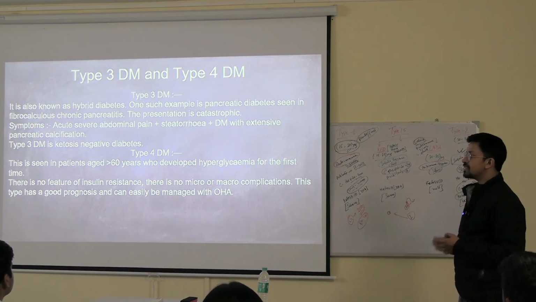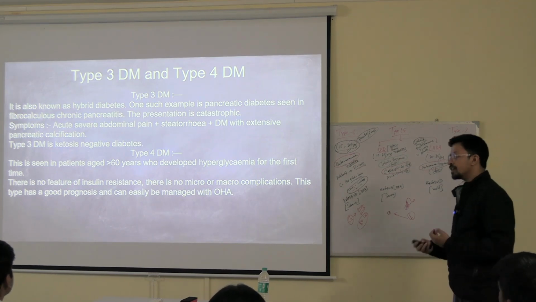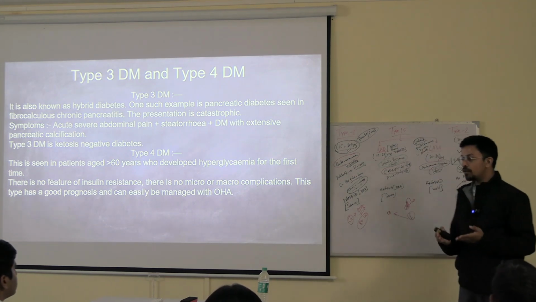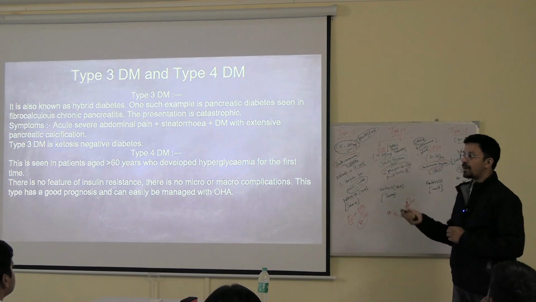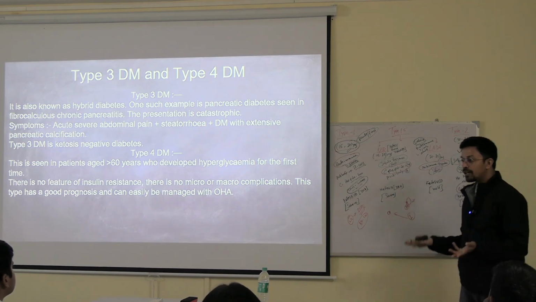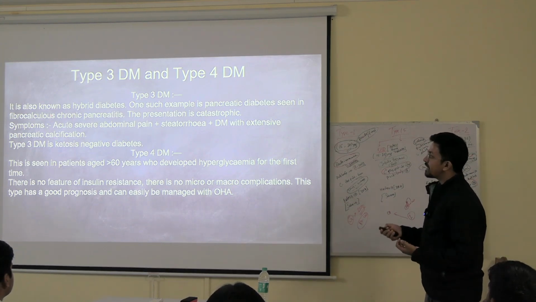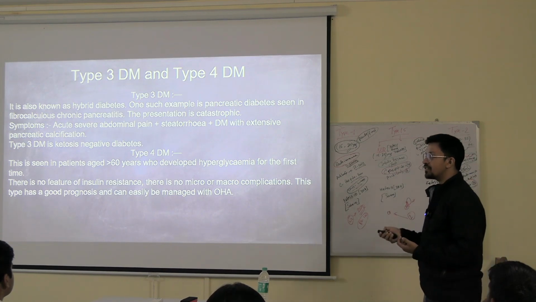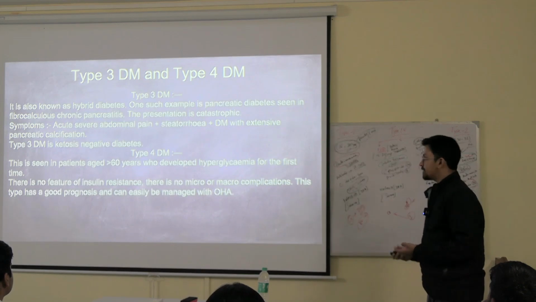Now, what can be the symptoms in this patient? One is acute severe abdominal pain. You already know in pancreatitis there will be epigastric region pain. Steatorrhea: what is steatorrhea? When the fat is coming out in the stool, undigested. Why is it undigested? Because the pancreatic enzyme is not there. How will the fat get digested? Right? DM with extensive pancreatic calcification. Diabetes mellitus is also there, with extensive pancreatic calcification. You can see the calcification on CT scan or MRI.